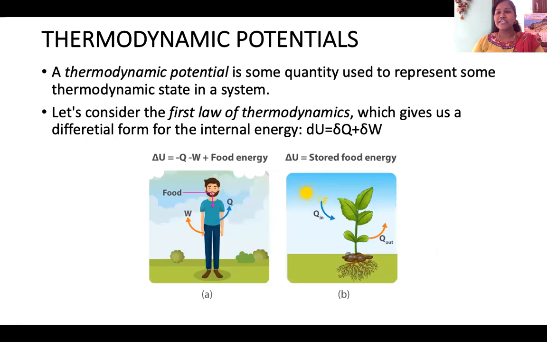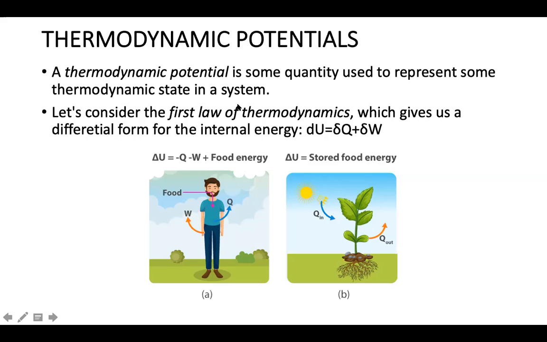Now we'll see the different thermodynamic potentials. A thermodynamic potential is some quantity used to represent some thermodynamic state in a system. The system can be anything where some energy is utilized or supplied and some work is done. In that system, we have a quantity which we call thermodynamic potential, which represents a thermodynamic state.